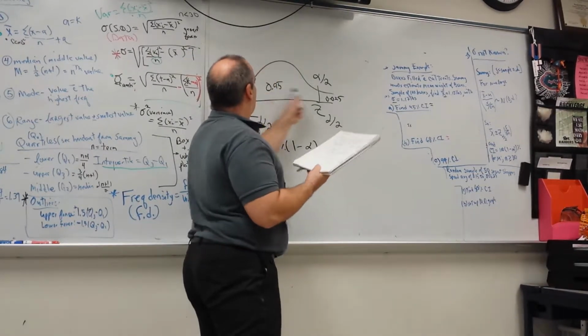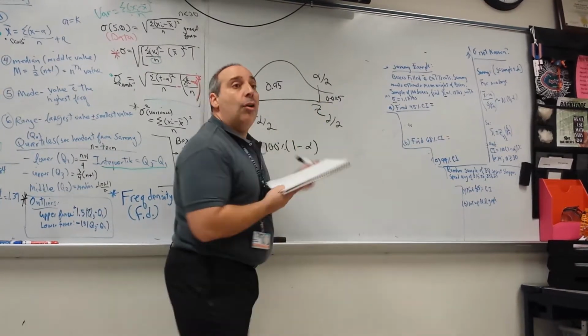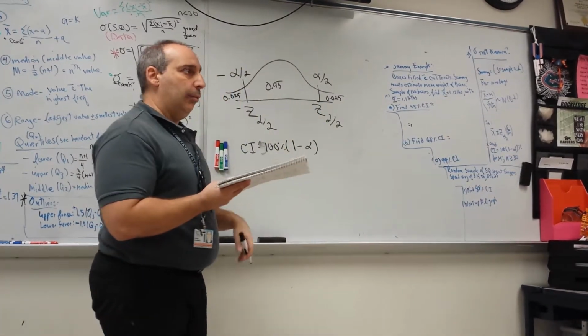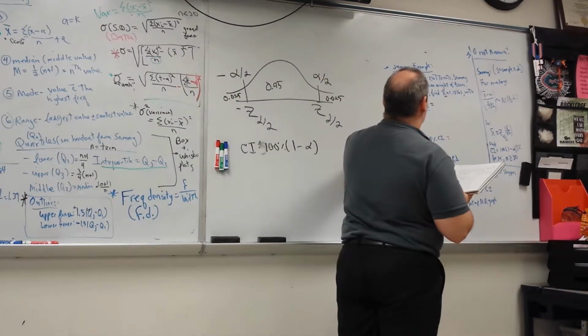95% of the mean is going to be somewhere in here, sandwiched, okay? That means the outliers are the tails. They call those the tails. And I think you guys already knew that. All right? So we did the dog food example here for the 95% confidence interval.